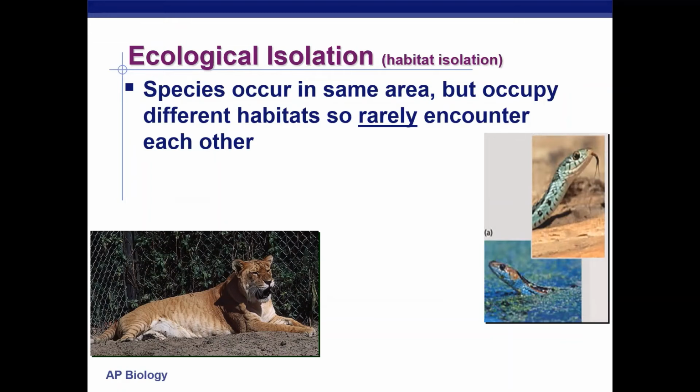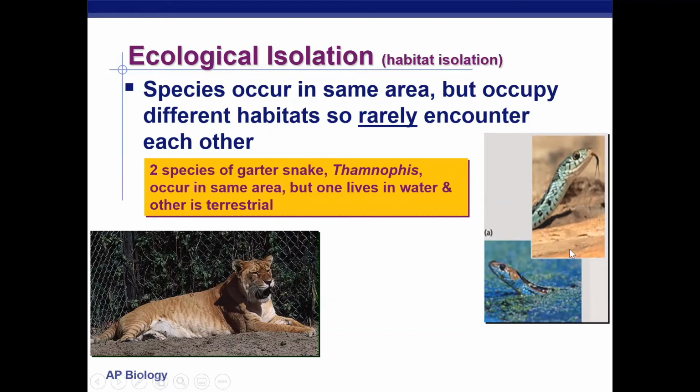Now let's look at ecological isolation, also sometimes called habitat isolation, where we have species that live in the same area. There's no physical barrier that separates them, but they occupy different habitats, so they rarely ever encounter each other. For example, we have these 2 species of garter snakes that live in the same area. You would think, oh, they're the same species. No, they're not. One of them lives in the water full time. The other one lives on land. So they never run into each other to reproduce. So they become 2 distinct species. It's also keeping them from becoming a single species again.